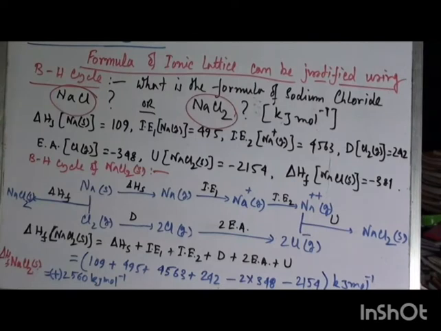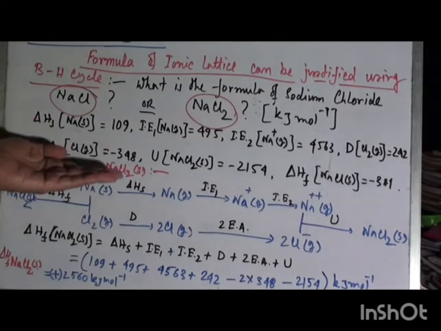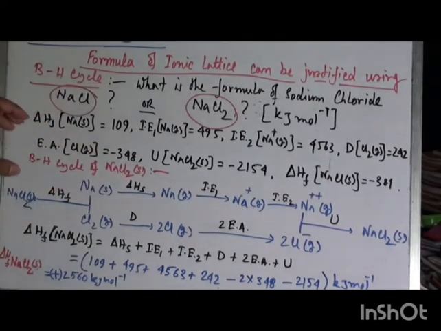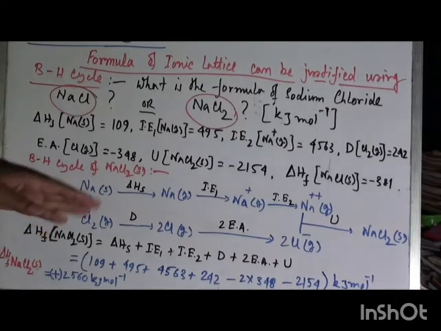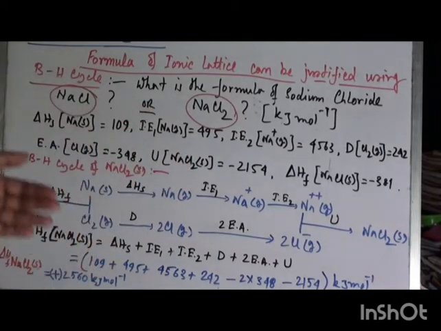So now, using this data, we have to construct at first the Born-Haber cycle of NaCl2. So I have constructed the Born-Haber cycle of NaCl2 where these thermodynamical terms are involved.